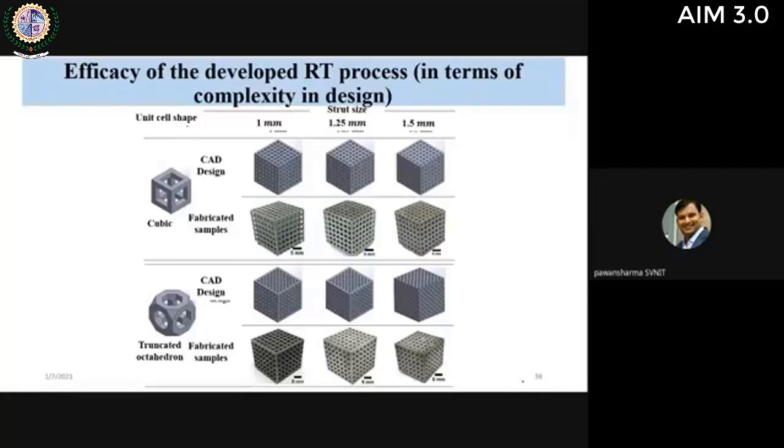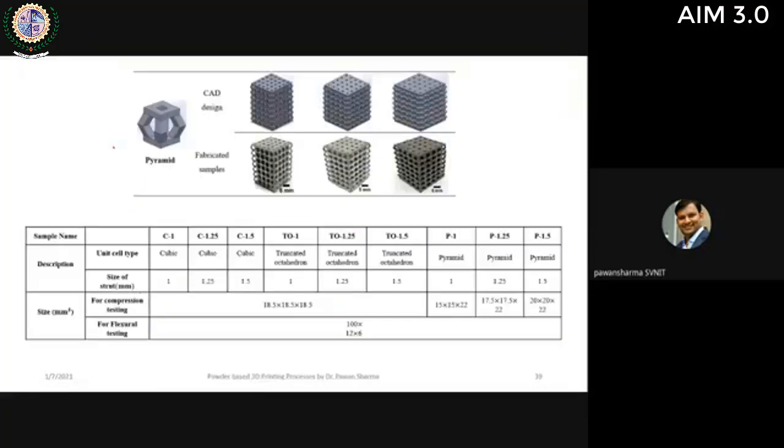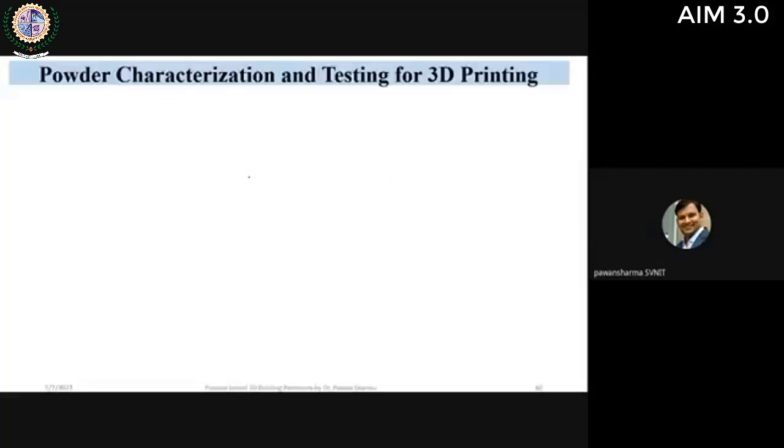Next is to test the complexity of the technology. To test the complexity, I chose 3 different designs of unit cells in metal foam, namely cubic, truncated octahedron, and pyramid. You can see this is a very complex structure. It has been successfully fabricated using the developed methodology. You can see the accuracy and the complexity, and you can see the edges. Here also we are using metal powders for fabricating the parts, and we can also process high melting temperature alloys or powders using this technology. So this is about rapid tooling techniques.